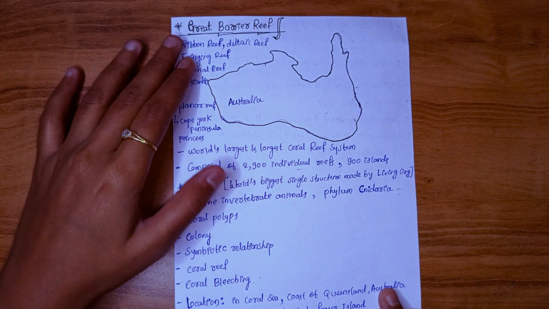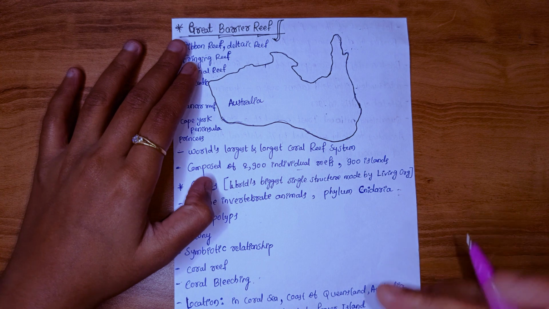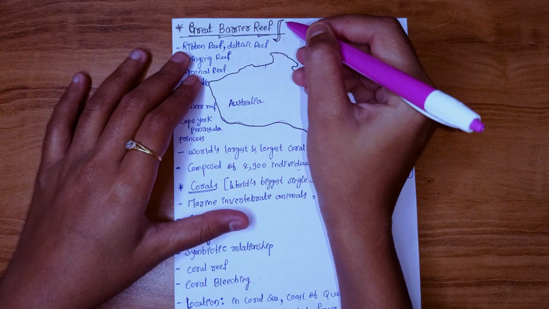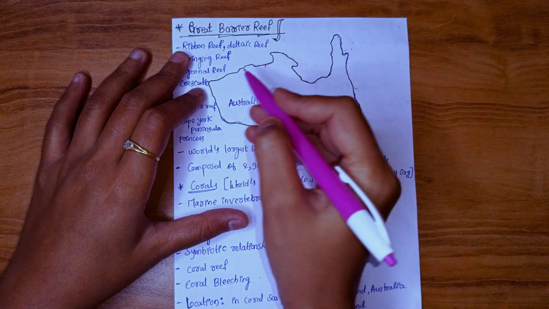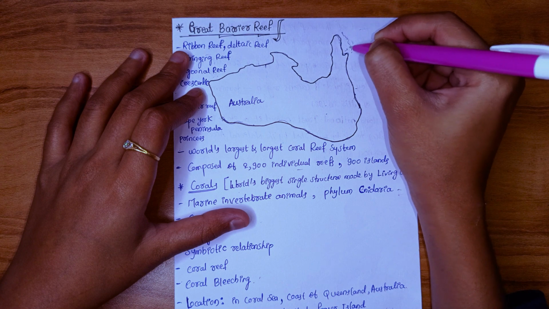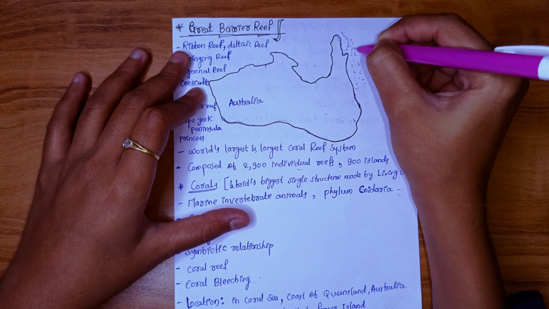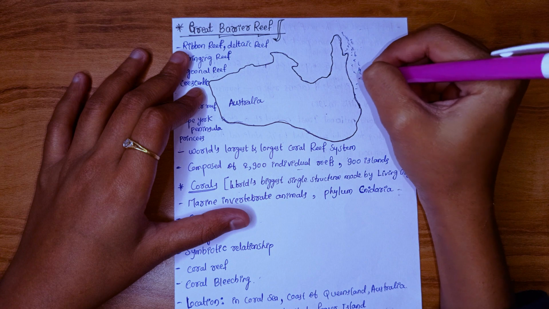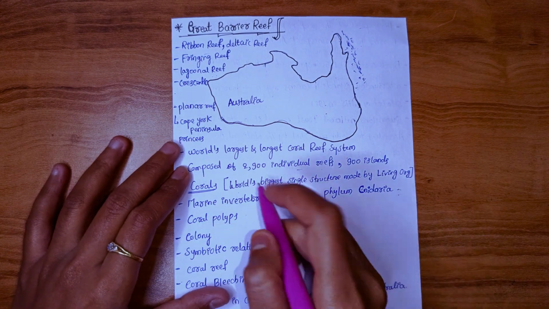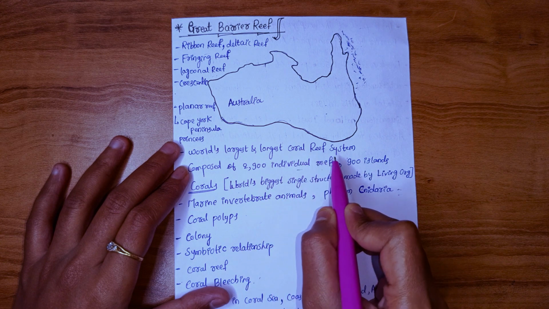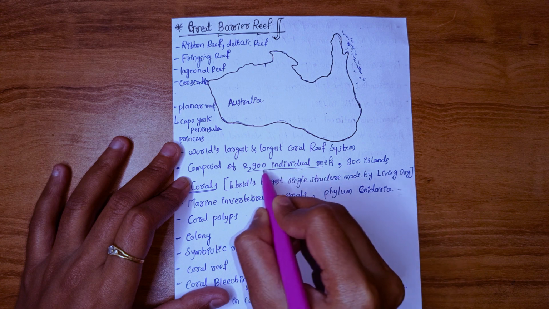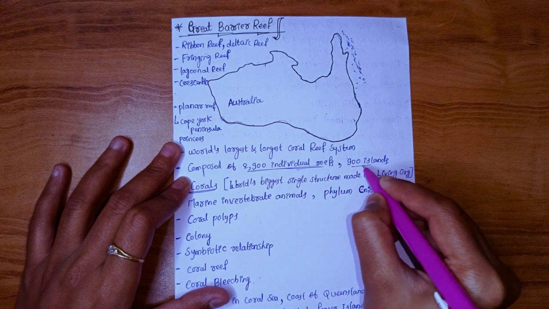Today's topic is Great Barrier Reef. Recently, Great Barrier Reef is in news, so I picked up this topic, guys. First, we'll look at where Great Barrier Reef will come. This is the map of Australia. Here, Great Barrier Reef will come like complete here. So it is world's largest and longest coral reef system composed of 2900 individual reefs and 900 islands.